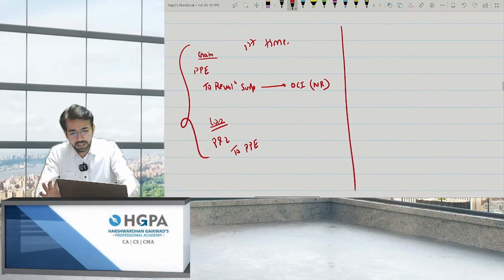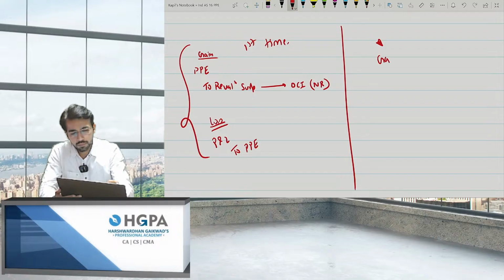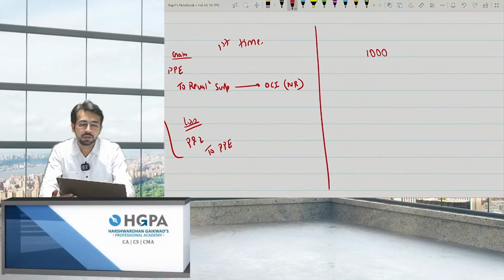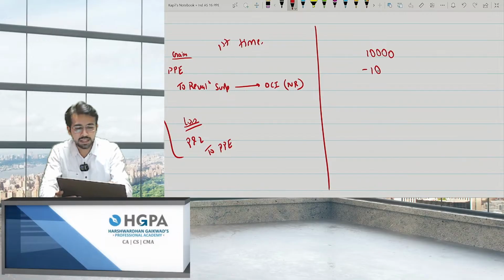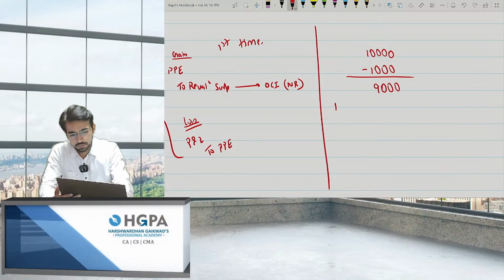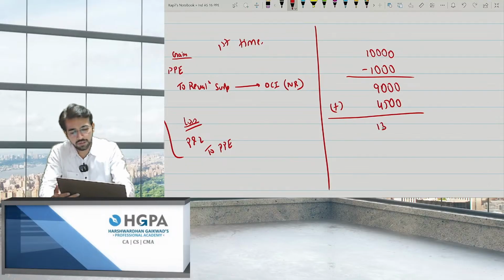But if again in the next year you are making a revaluation, and again at that time you are getting a gain or loss, that is important. For example, let's say you purchase the asset for 10,000. You depreciated it, and depreciation is 1,000. The value comes to 9,000. Now you took the revaluation model and you got it revalued up by 4,500. So the value comes to 13,500. This was revaluation.